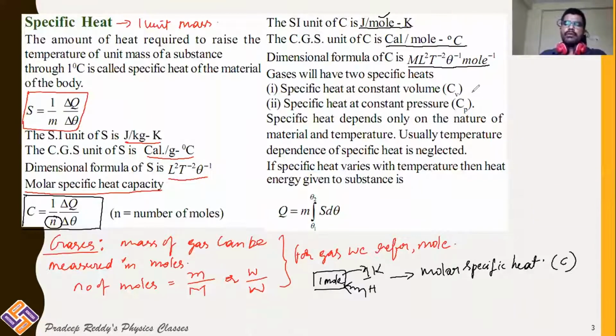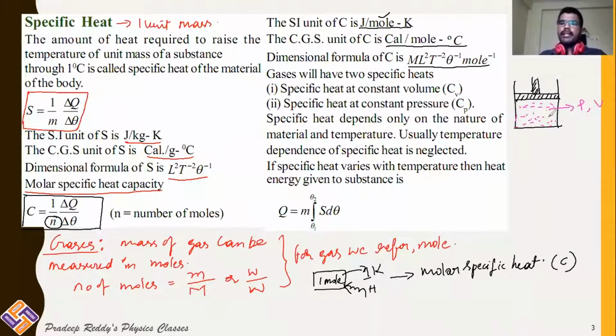So as we know, whenever we are dealing with gases, let us consider a gas and there is a movable piston. You are taking some gas inside this container. This gas has a particular pressure as well as volume.